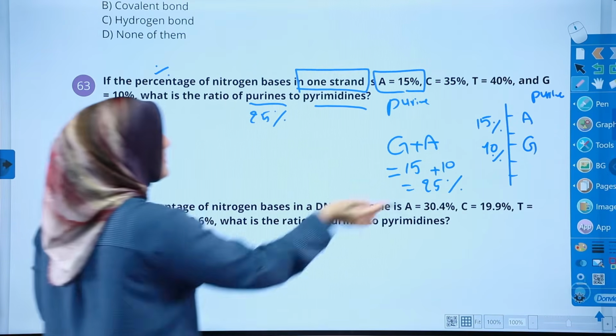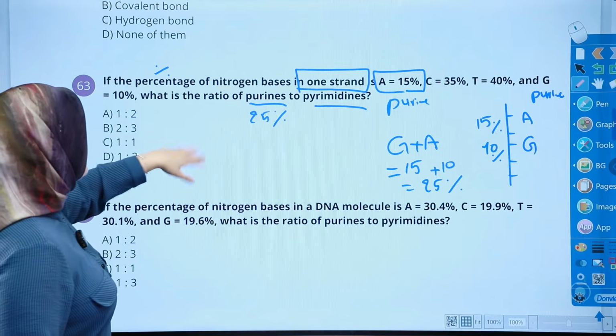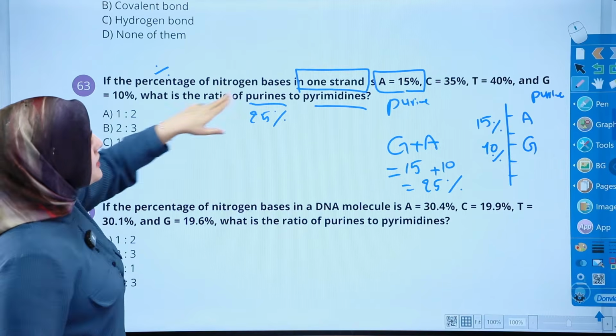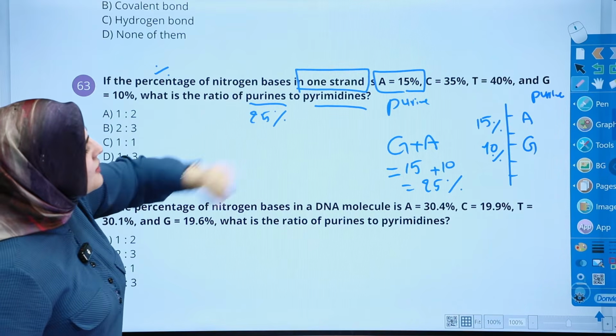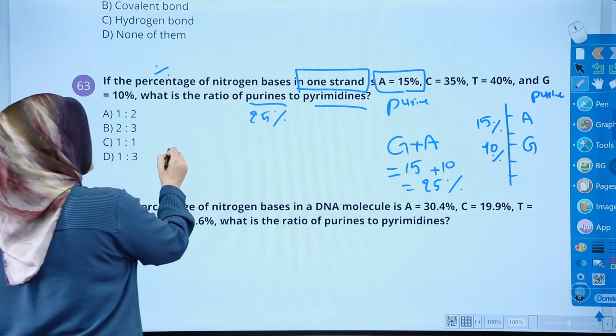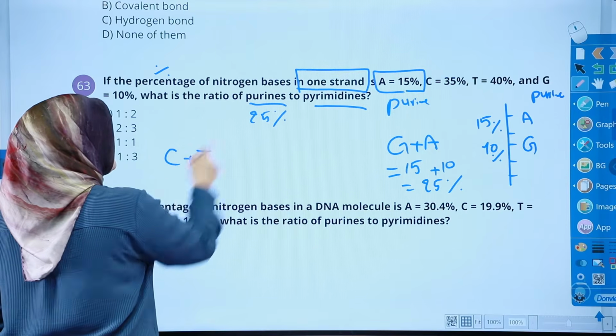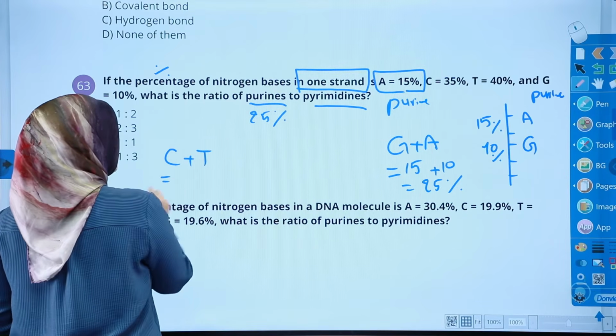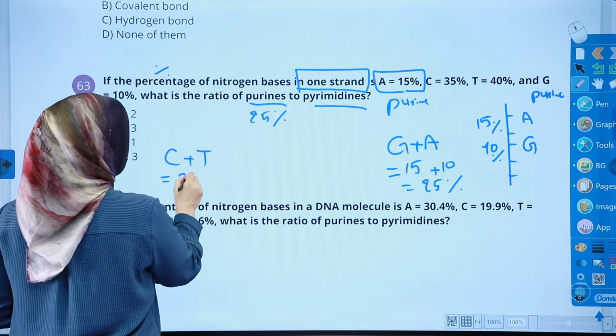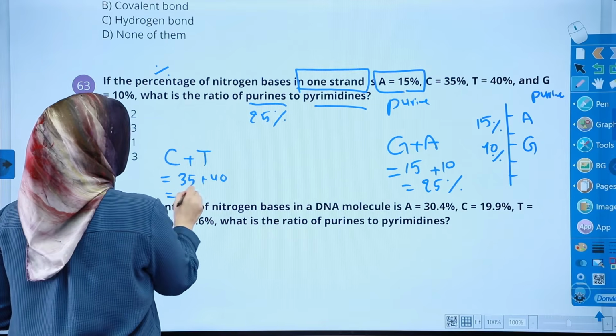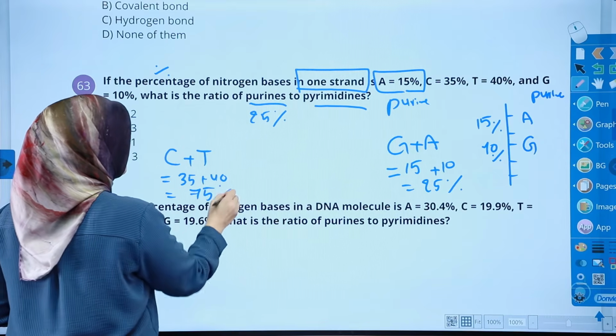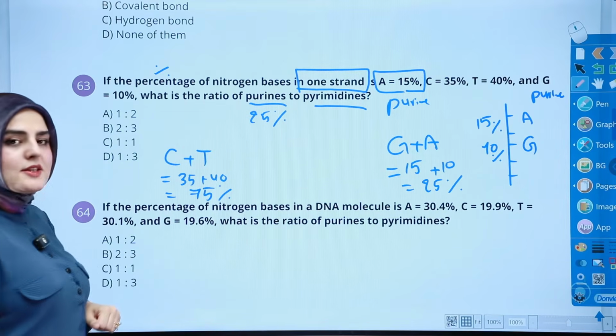As for the rest of it, T is 40% and C is 35%. We're going to add C plus T for pyrimidines. It is equal to 35 plus 40, which amounts to 75% only on one strand.